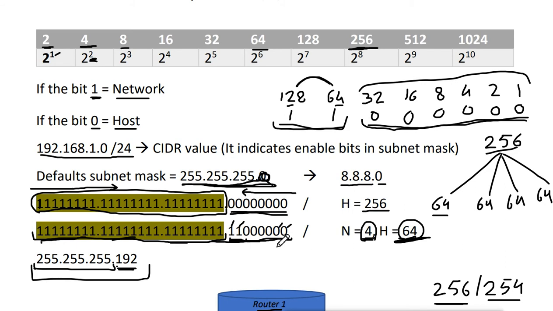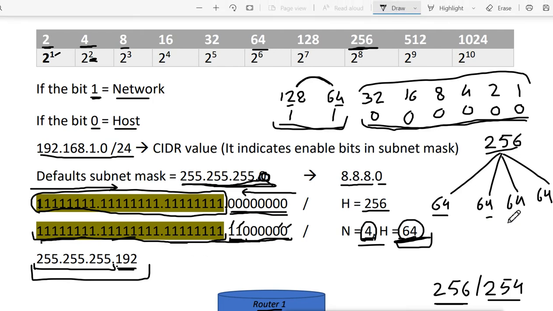It will also calculate that these 2 bits on mean we have 4 networks, that means 4 blocks, and each block has 64 hosts. So the machine will automatically calculate this by itself when you use this subnet mask. It will even calculate what the first subnet IP is, what the second subnet IP is, what the third subnet IP is. It will calculate all of that.